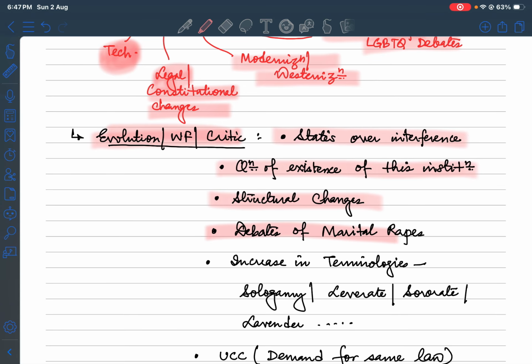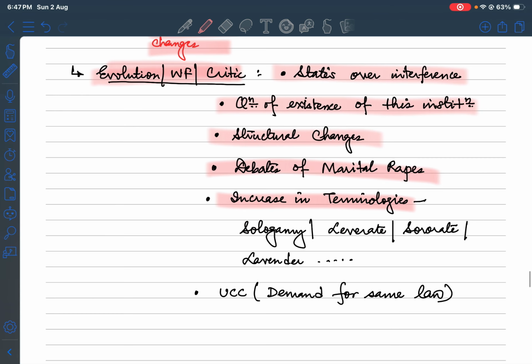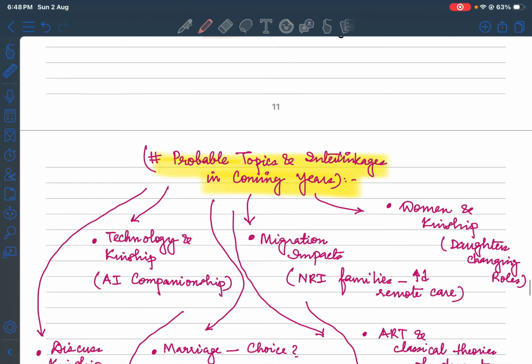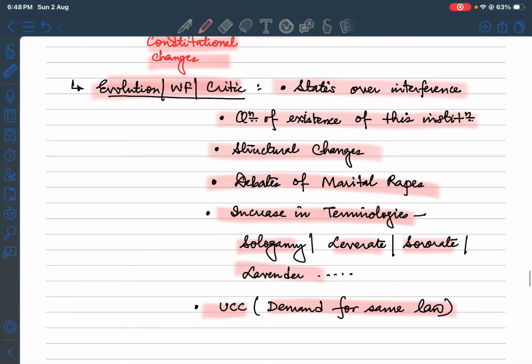You can talk of the debates of marital rape going on in and around this institution. You can talk of the increase in terminologies: sologamy, levirate, sororate, lavender marriages, everything. Google these terms if you're not aware of them, and see what these terms are in different aspects. We are talking about the UCC, that demand for the same law is required in this institution also or not. So with this, I think we have come to the end of this overall topic.